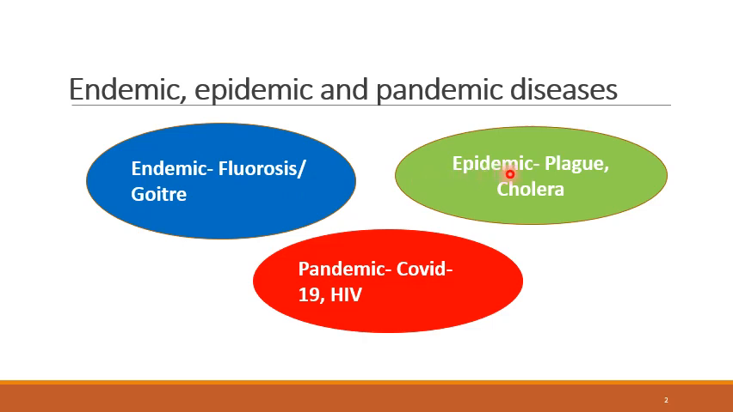Second term is epidemic. Epidemic refers to a disease which occurs for a short period of time in a particular area or population. So we say that cholera or plague has spread in that particular population at a given point of time in a small area. And now the talk of the town is pandemic, which we are facing nowadays, that is COVID-19 and HIV. Whenever a disease hits all over the world and spreads across the continents, we call it a pandemic.